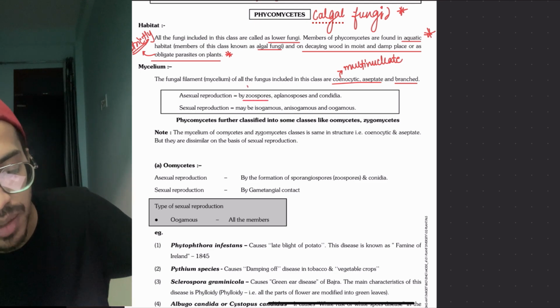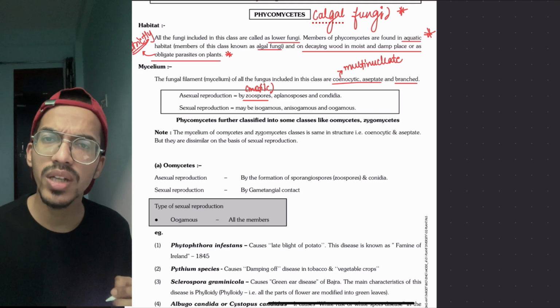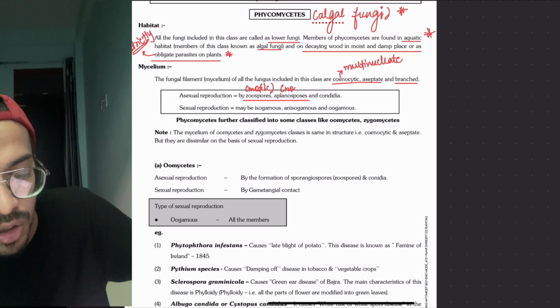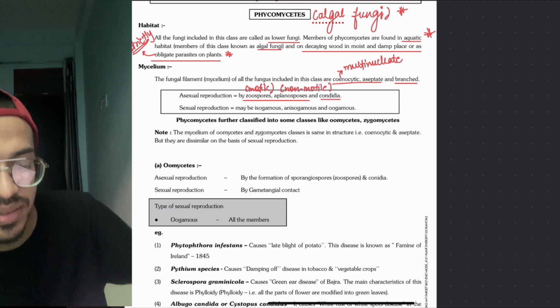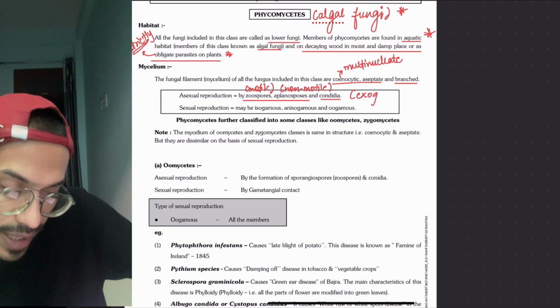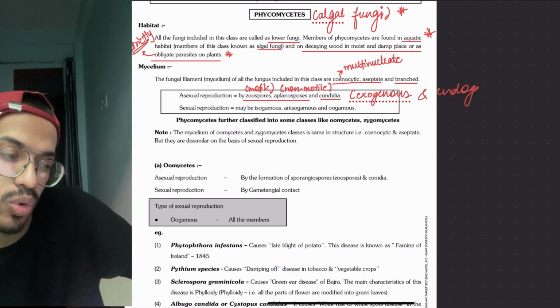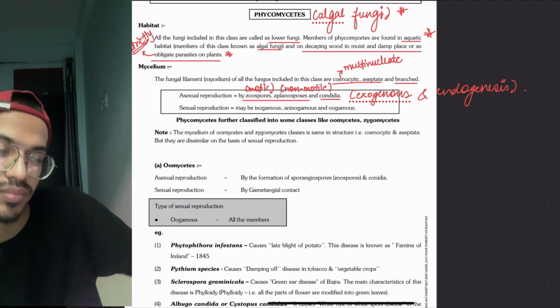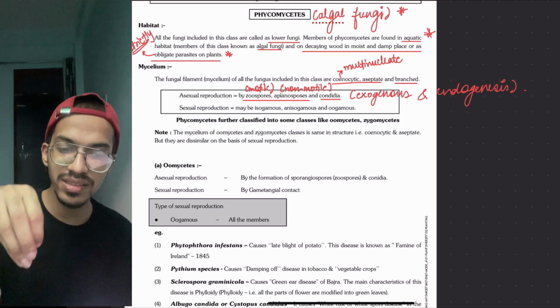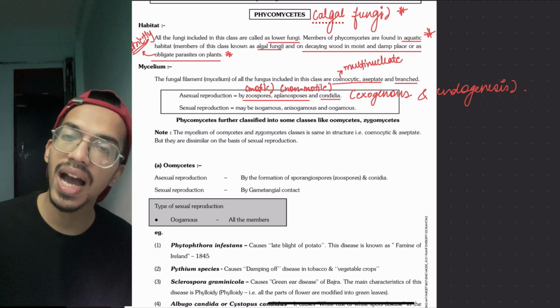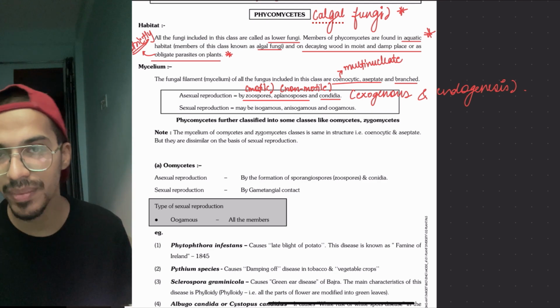You know they are motile, so they can ask you whether their spores are motile or non-motile. Both. Aplanospore is also there, that is non-motile. And conidia, they can be exogenous and endogenous modes of reproduction, whether the spores form inside or outside. For sexual reproduction, their gametes could be isogametes, anisogametes or oogametes.